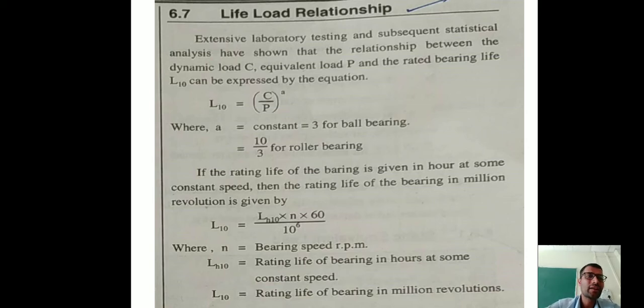That we can calculate by putting N, means bearing speed in RPM, and LH10, means rating life of bearing in hours at some constant speed. Clear?